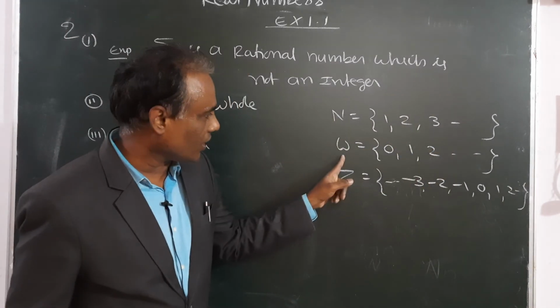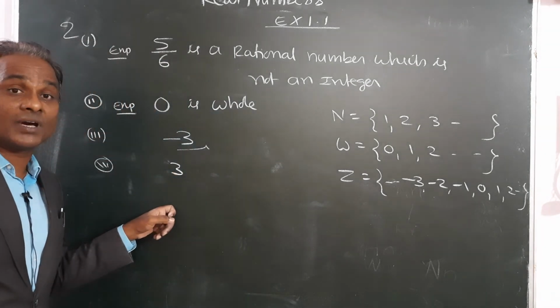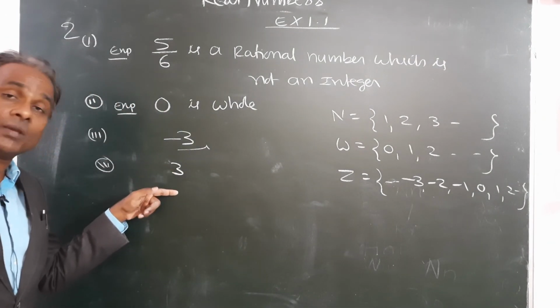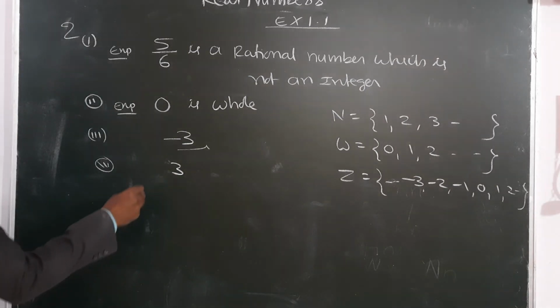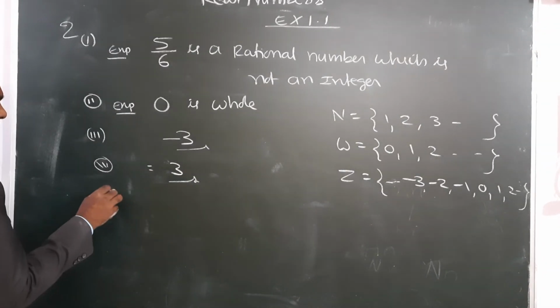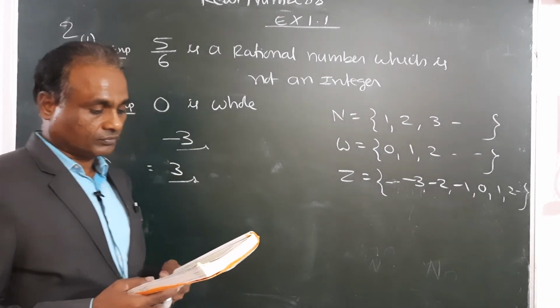It comes under whole numbers. It comes under integers. 3 is also a rational number because a rational number should be in the form of p by q. 3 can be written as 3 by 1. Any one example you give which satisfies the given condition.